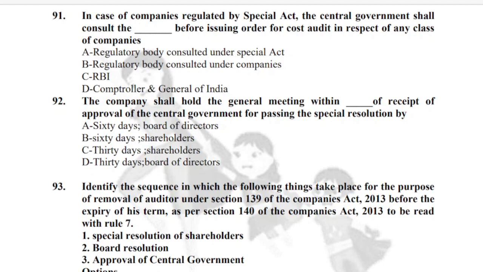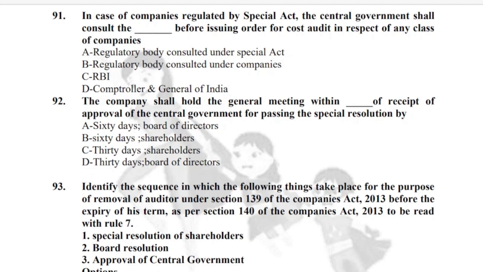So what is the usual sequence that happens in section 140? First, the board decides, yes, we have to remove this auditor. So a board resolution needs to be passed. After the board resolution is passed, central government approval is required. After obtaining central government approval, AGM needs to be called. And in that AGM, special resolution needs to be passed. So here the correct answer should be a combination of 60 days and shareholders. And I think option B gives us the right answer. Let's quickly go to the next question.